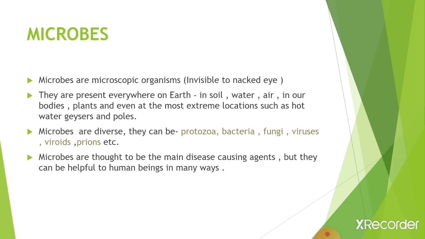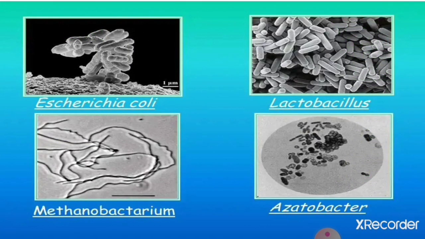So what are microbes? Microbes are microscopic organisms which are invisible to the naked eye. They are present everywhere on the earth: in soil, water, air, in our bodies, plants, and even at the most extreme locations such as hot water geysers and poles. Microbes are diverse. They can be protozoa, bacteria, fungi, viruses, viroids, prions, etc. Microbes are thought to be the main disease causing agents, but they can be helpful to human beings in many ways. So let's study the examples of microbes.